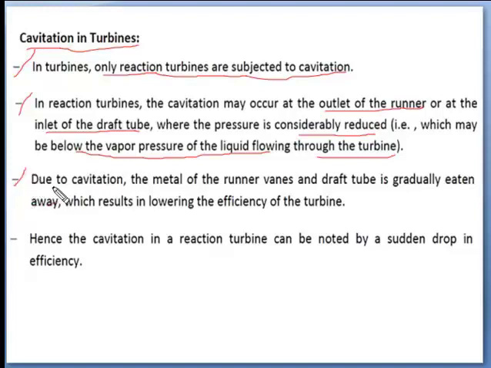Next, due to cavitation the metal of the runner vanes and draft tube is gradually eaten away, which results in lowering the efficiency of the turbine. Hence, cavitation in a reaction turbine can be noticed by a sudden drop in efficiency.